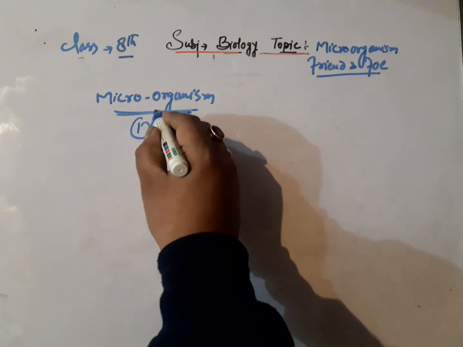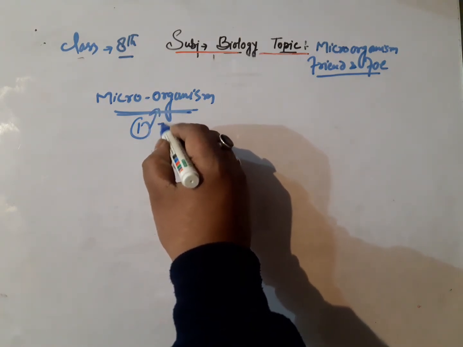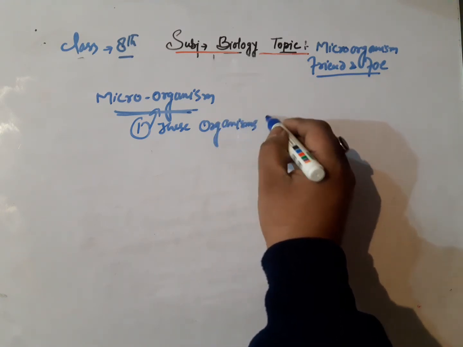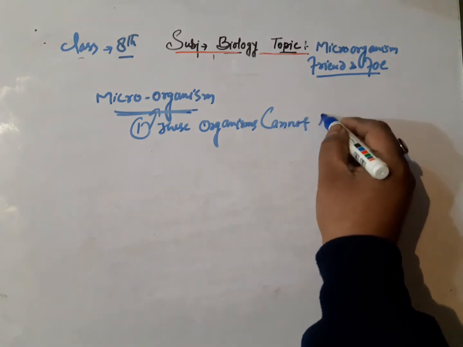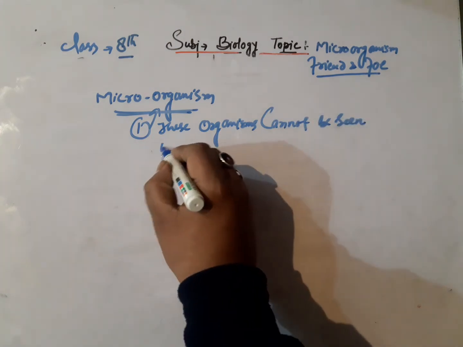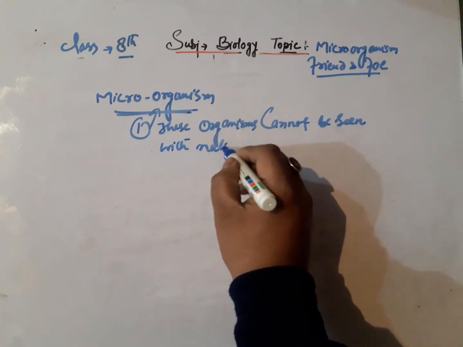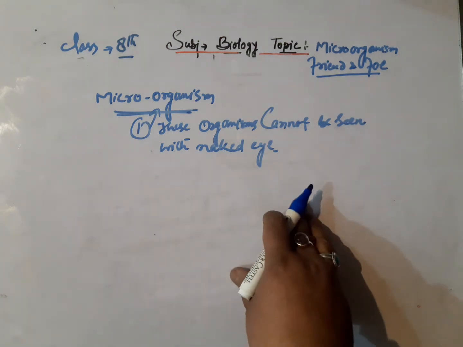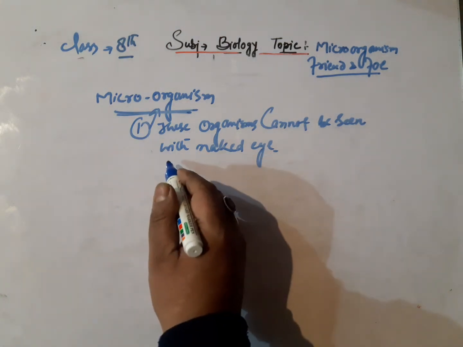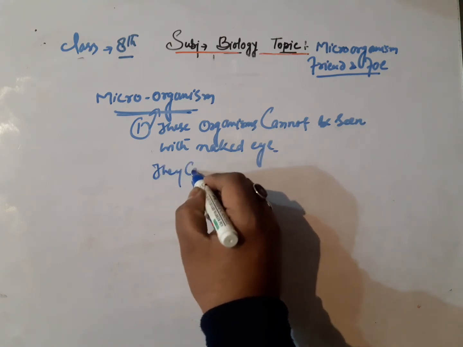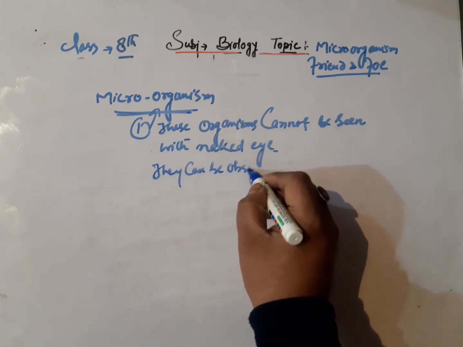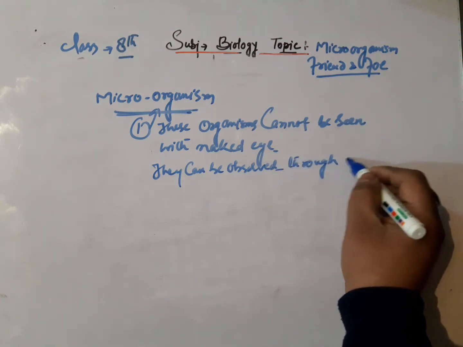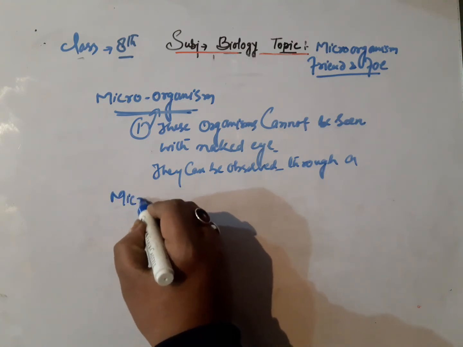So the first important point regarding that is, these organisms cannot be seen with the naked eye. And the second thing regarding these organisms is, they can be observed through a microscope.